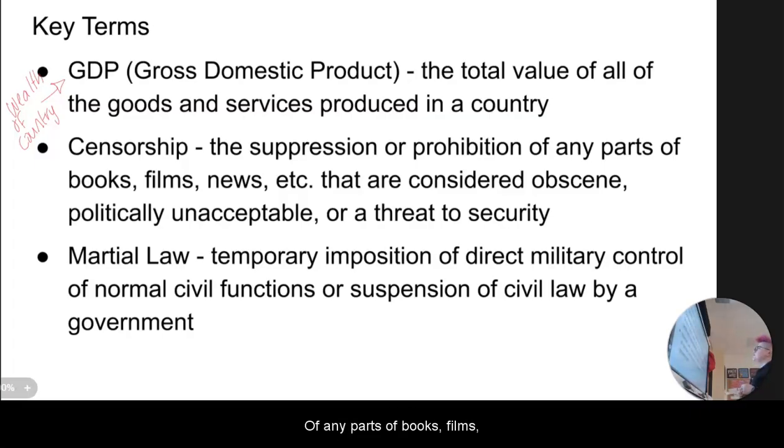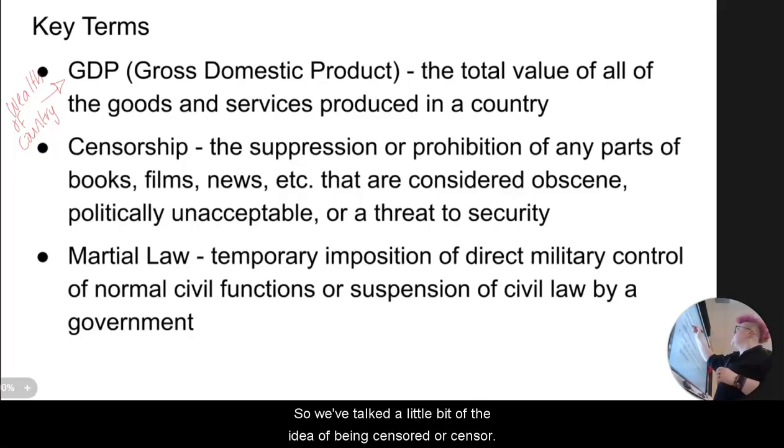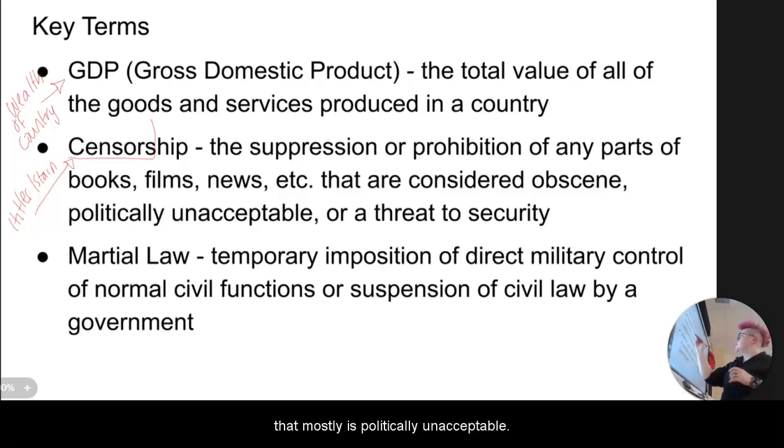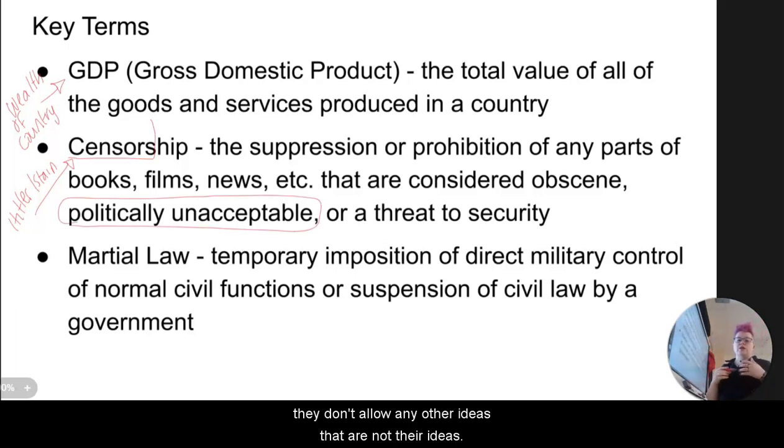Of any parts of books, films, news, etc. that are considered obscene, politically unacceptable, or a threat to security. So we've talked a little bit about the idea of being censored or censors. So someone else who did this was like Hitler, Stalin, but it's the idea that you are not going to allow anything that mostly is politically unacceptable. So Deng Xiaoping and Mao Zedong, they don't allow any other ideas that are not their ideas.